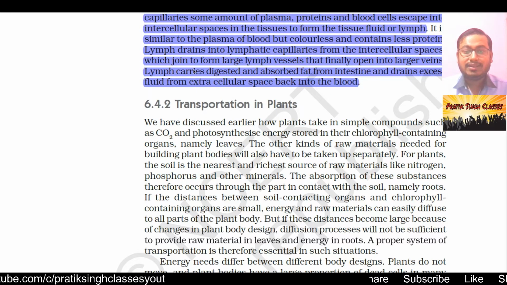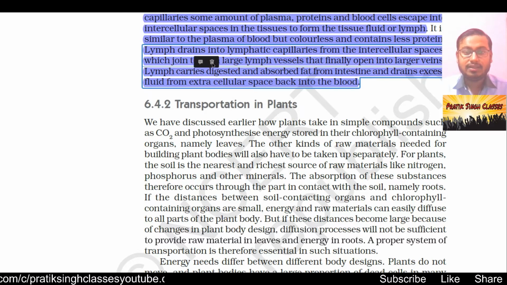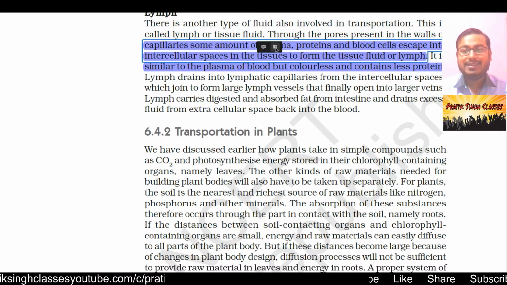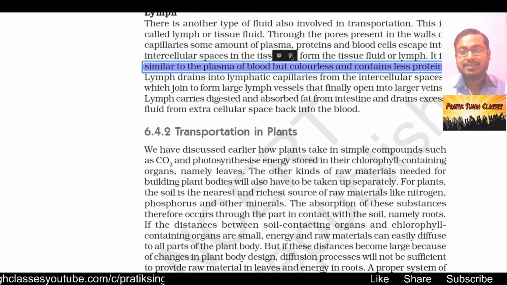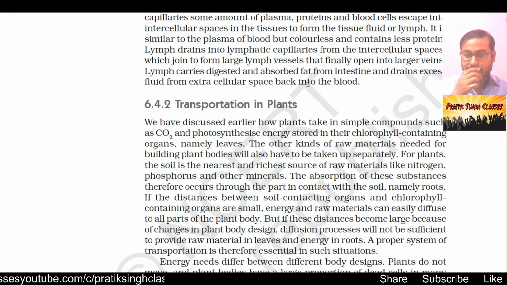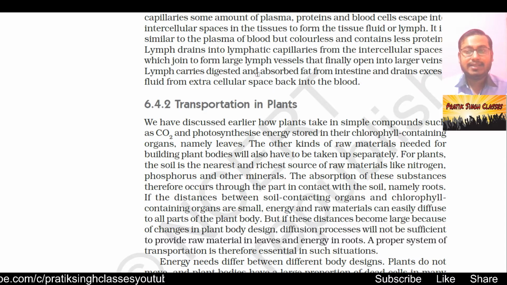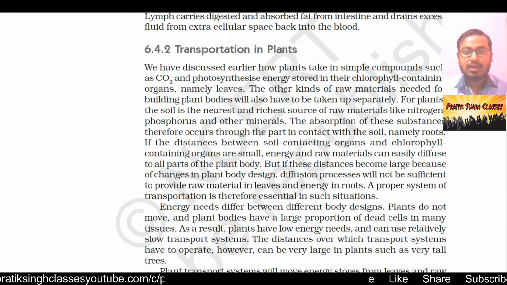So all these things are necessary for the correct transportation of materials, blood, and nutrients in our body to each and every cell, and also to remove the unwanted or undigested materials from our cells to outside the body.